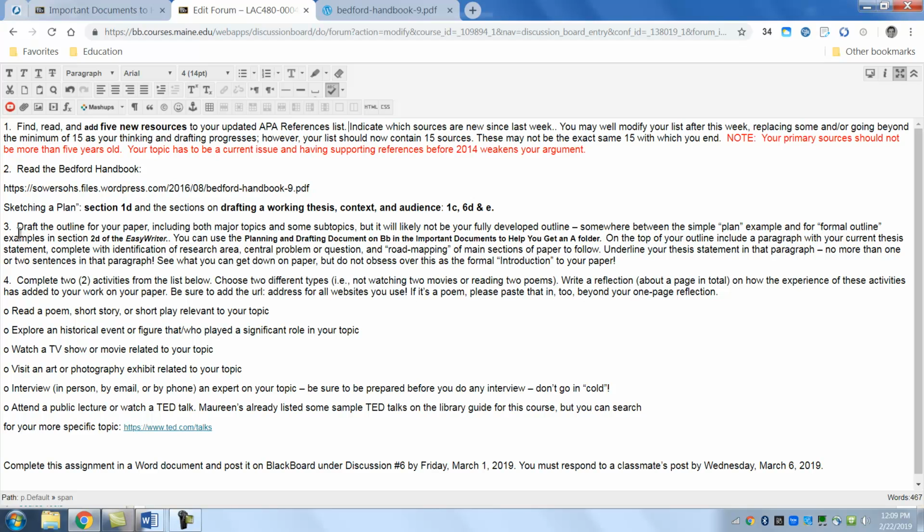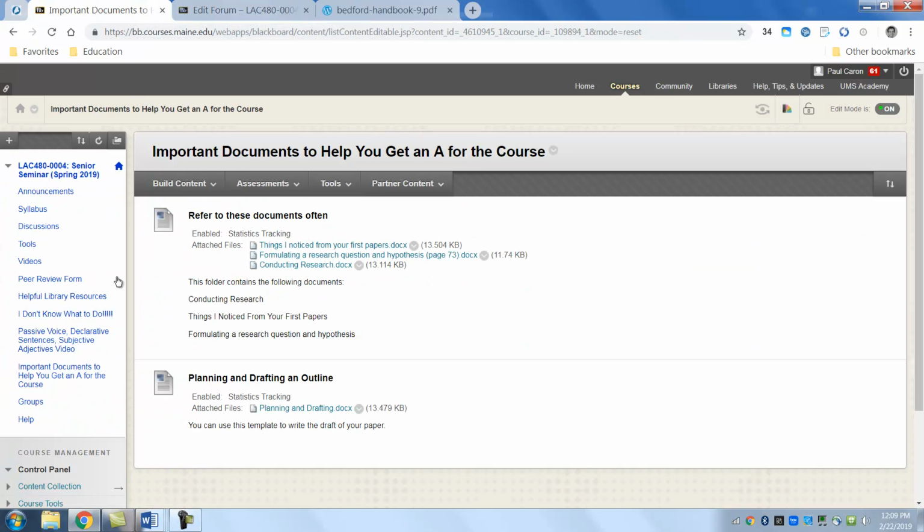So here it is, number 3. You're going to draft an outline for your paper, including both major topics and some subtopics, but not a fully developed outline. So keep working on it. Remember, it's a work in progress process. You can look at section 2D of the Easy Writer, and you can use the planning and drafting document on Blackboard. So this is what you do. You go back to Blackboard, and you can see that it says important documents to help you get an A in the class. So right here, planning and drafting an outline.